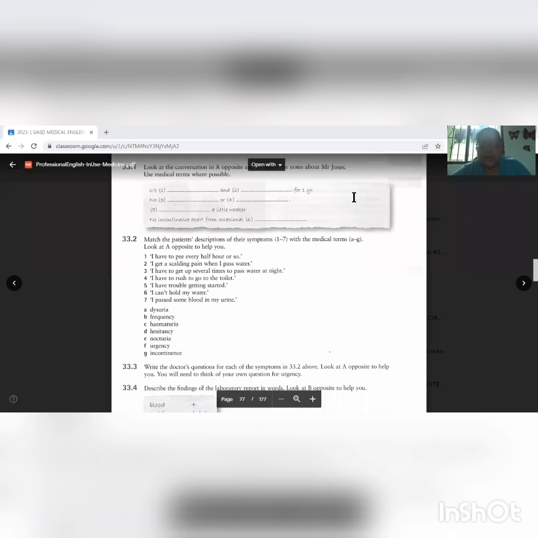Unit 33, the urinary system, exercises. 33.1. Look at the conversation in A opposite and complete the notes about Mr. Jones. Use medical terms where possible. Complaining of frequency and nocturia, no dysuria or hematuria. Stream a little weaker. No incontinence apart from occasional dribbling.